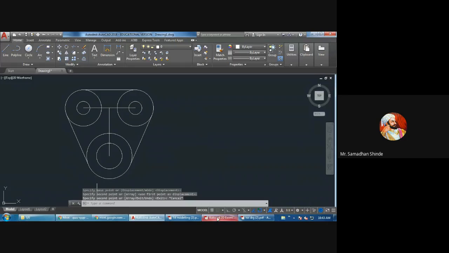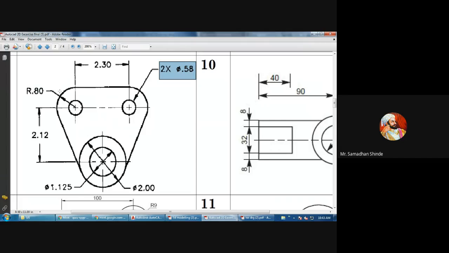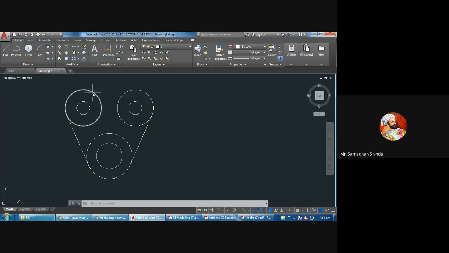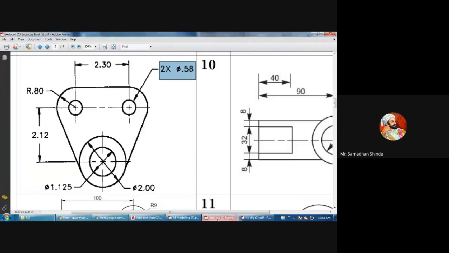Now, as far as our object is concerned, we have drawn a circle here, something like this. But in our actual object, the circle is not there here. I want to remove this much of the circle. Which command should I use? Trim. Very nice. Trim. So TR, double enter. Select this circle, this circle, this circle, this. Okay, it will go. Now you can see something remained.